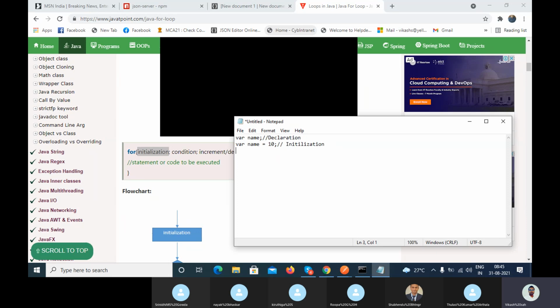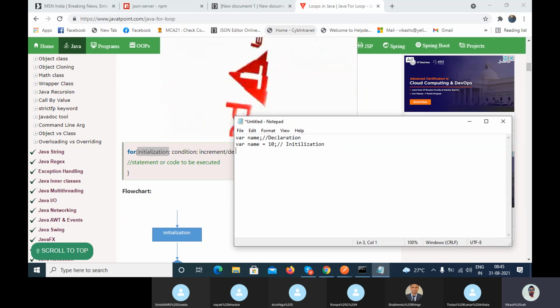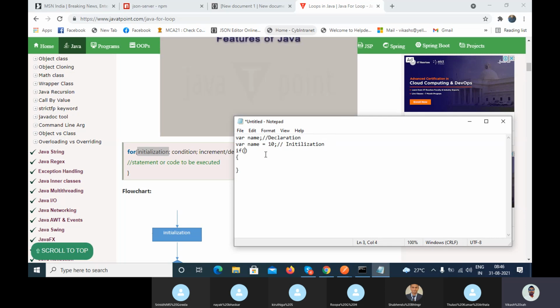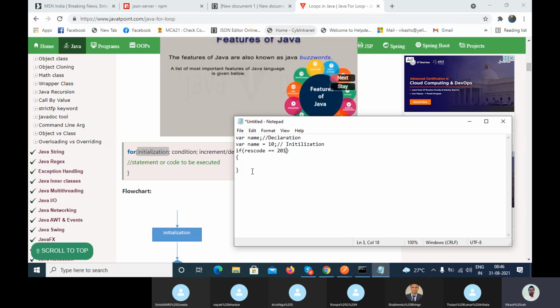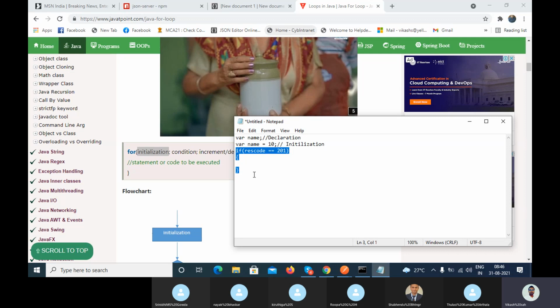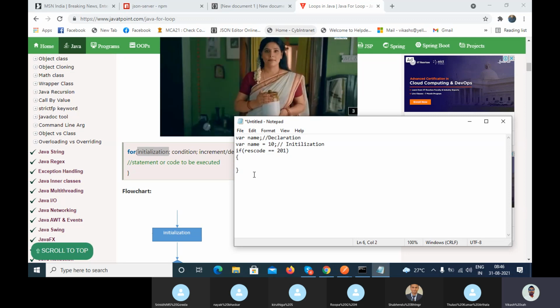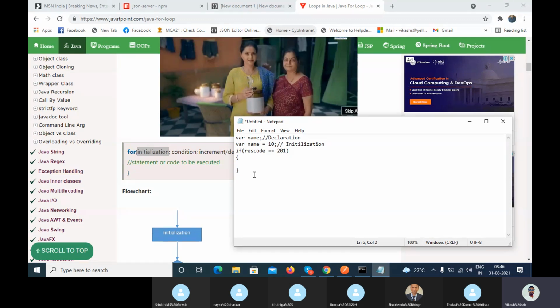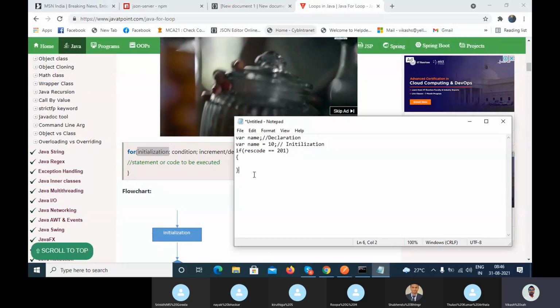And the condition is what condition you want to apply, like the if condition, for example the response code is equal to 201. Condition means the actual and expected. If that particular condition passes, then it will go inside. It is like, if you give me the book, then I will provide my notebook.